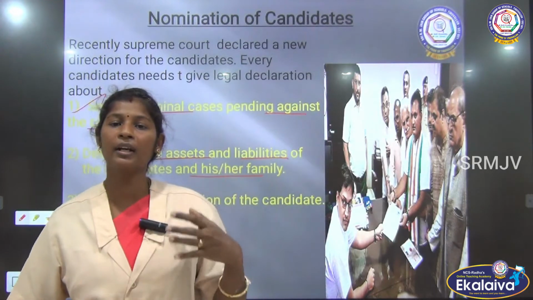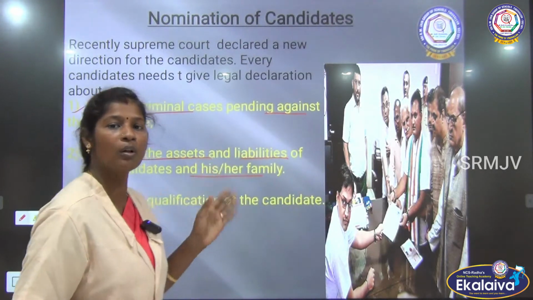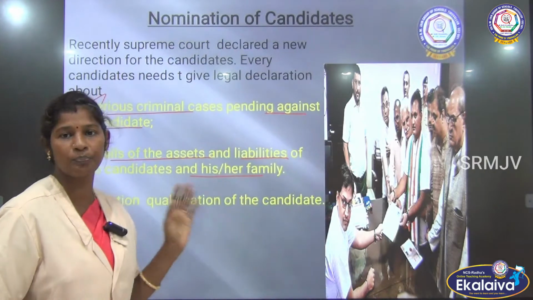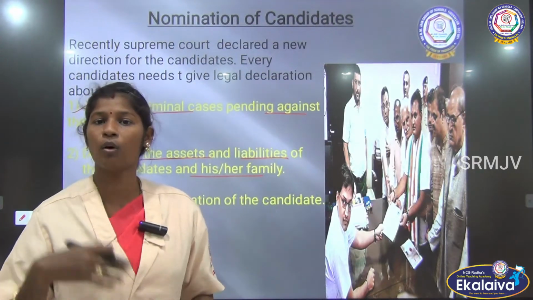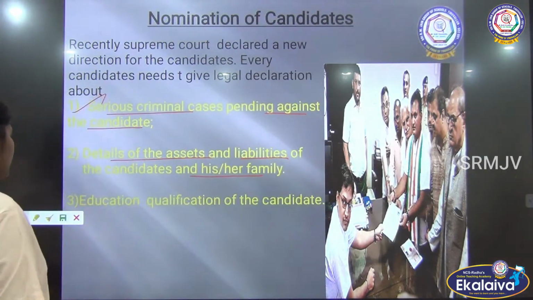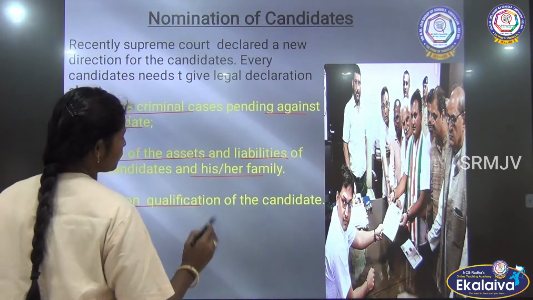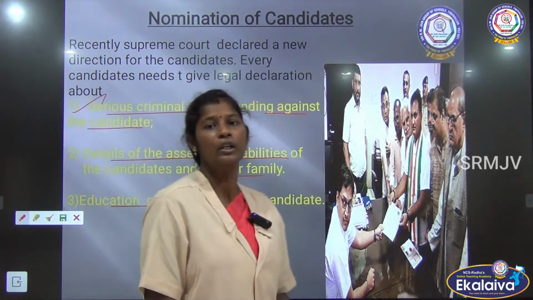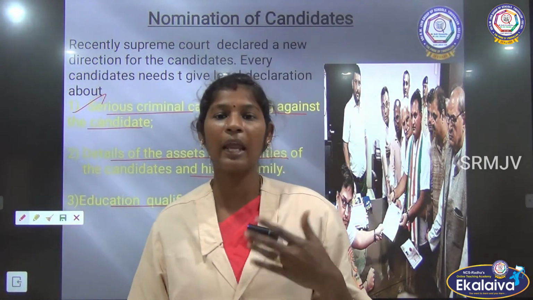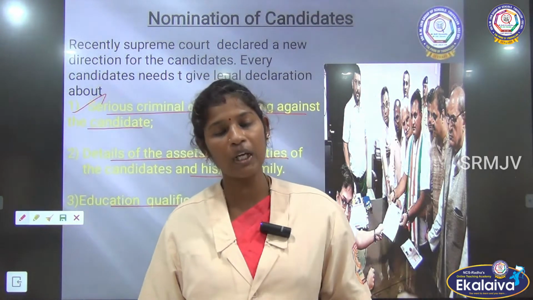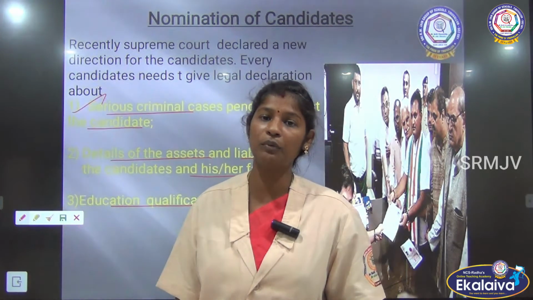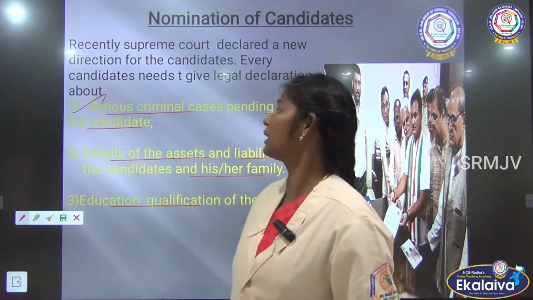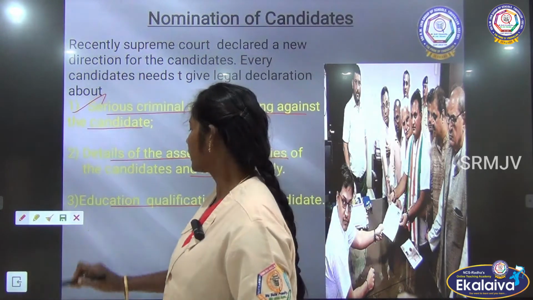So the candidate has to declare all these assets and liabilities of himself or his family members. And the last one, educational qualification of the candidate. If the candidate possesses any educational qualification, the candidate must fill in that qualification also. So what are the declarations they have to give, children?